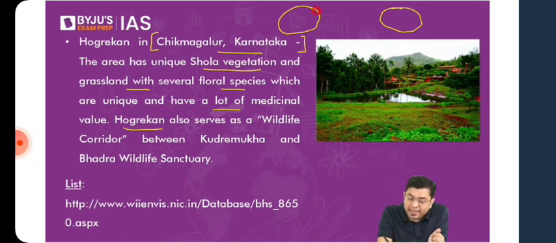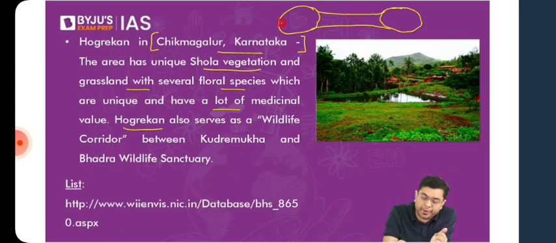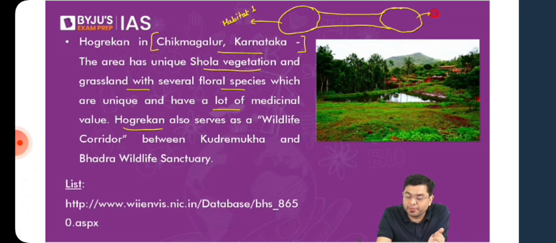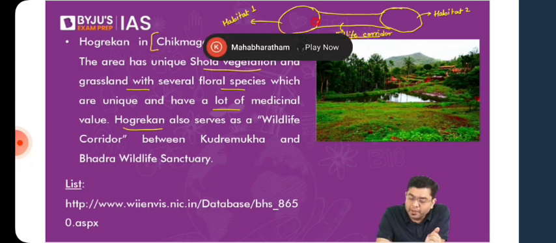There is always a kind of wild patch or ecosystem patch that these species will avail. So if this is one of the habitats, let's name this habitat 1, and this habitat 2. This is your wildlife corridor, for the free movement of species from one region to another, so that they can have an extended range.